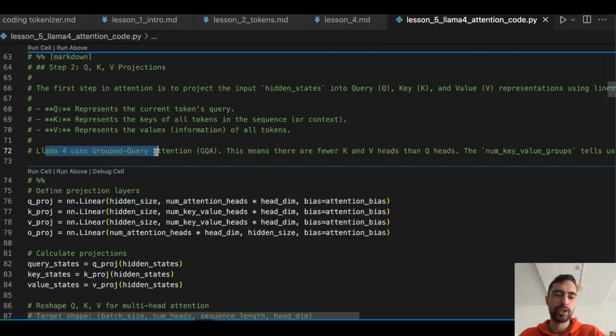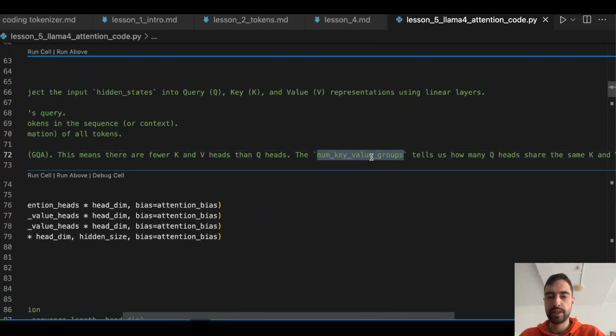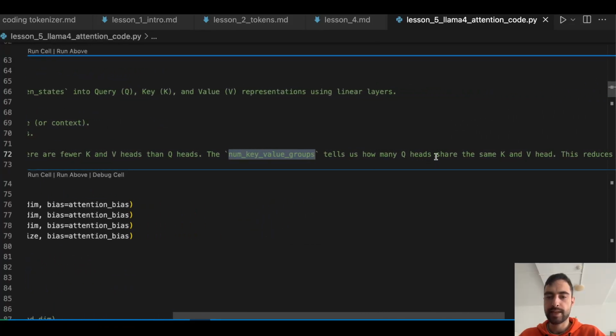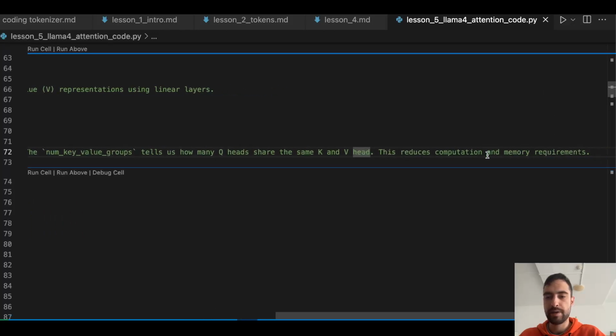Llama 4 uses group query attention. This means there are fewer keys and values than query heads. The number of key value groups tells us how many query heads share the same key and value head. This reduces computation and memory requirements.